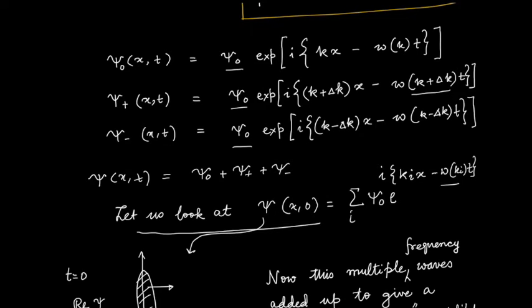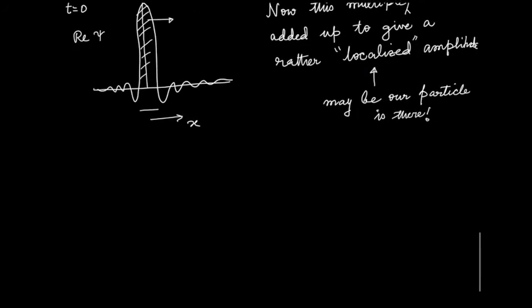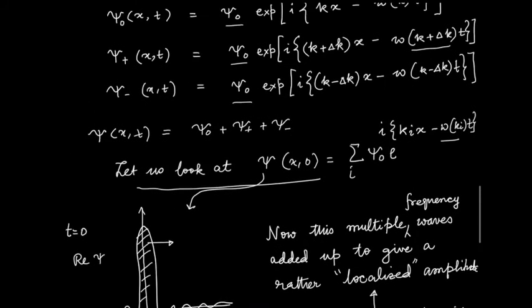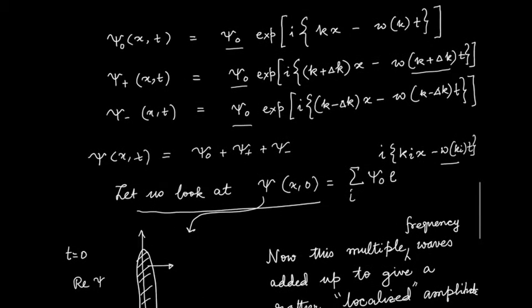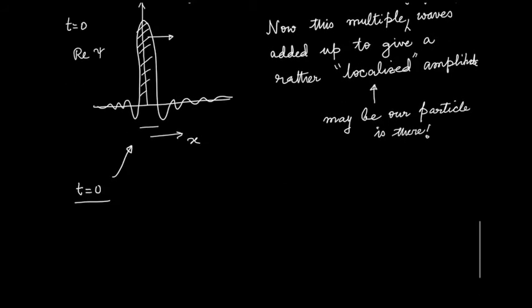But let's see what we are doing here. What we are doing here is just adding up psi with different k. We are doing this exercise at t equals to 0. In general, we have taken a very special example here where I just added up k and then k plus delta k, plus 2 delta k, with k minus delta k, minus 2 delta k, keeping the amplitude fixed.